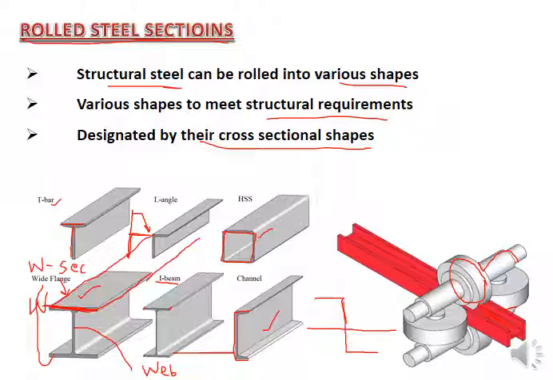So you are pressing the material inside and making the web, and this shape is maintained from the bottom roller and the top roller, and these side rollers maintain the shape of this flange. Similarly, different types of rollers and pressers are available in the industry to make these types of sections.